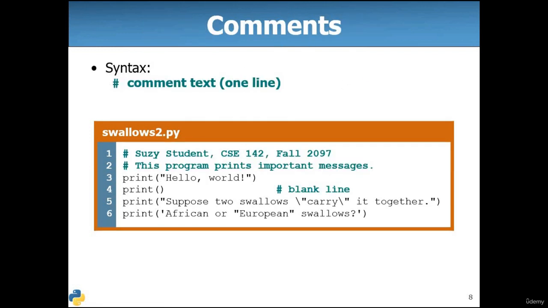What are comments? So this is the syntax. Comment text, one line. We use a hashtag to comment something. A comment means something you want to tell in the program, but you don't want to print that line in your program. These are called extra information, like Susie, student, CSE 142, fall 2097. This is the information of the student, but the student also doesn't want to print this in his or her program. That's why she has put a comment.